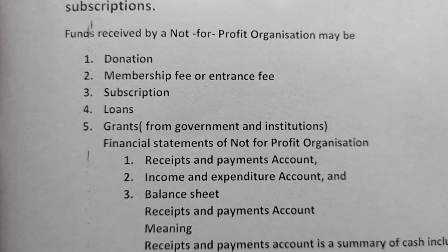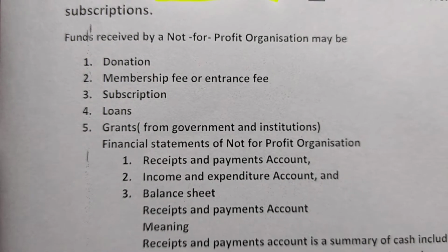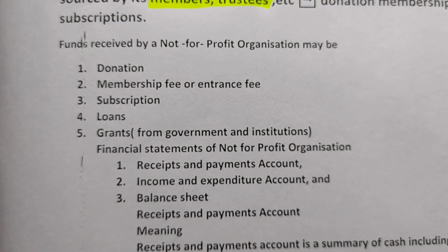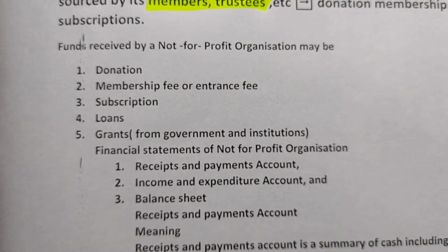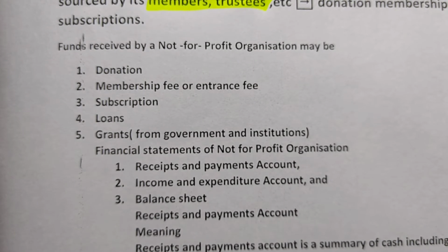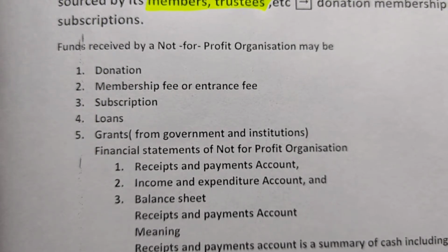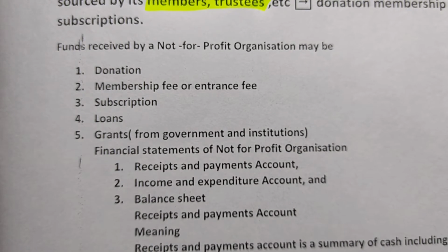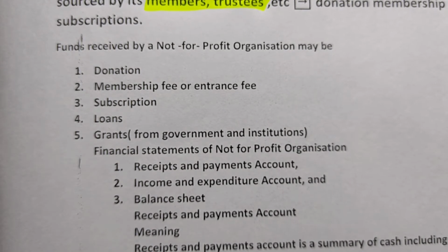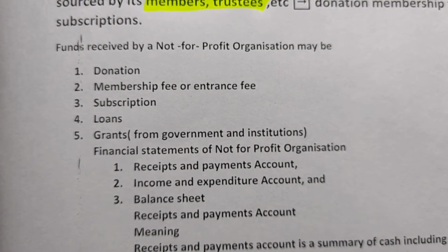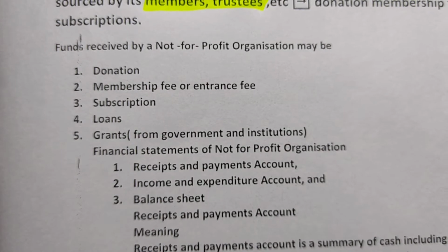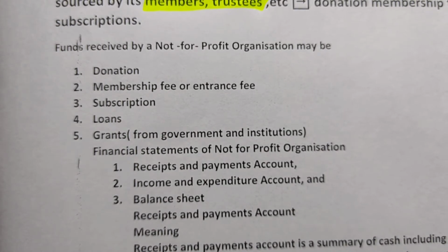And subscription is the regular member fee which they pay periodically throughout the session. Then comes loan taken from any organization or bank. Then grants means the government also gives some subsidies or some institutions also provide certain grants. All this comes under the income of a not-for-profit organization.